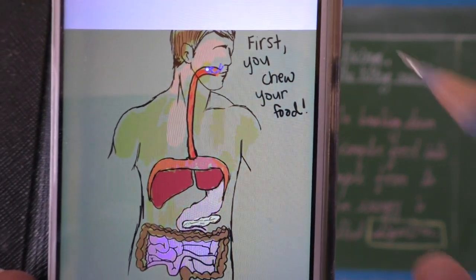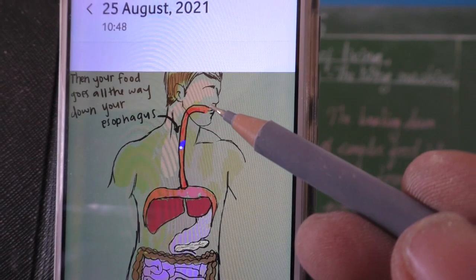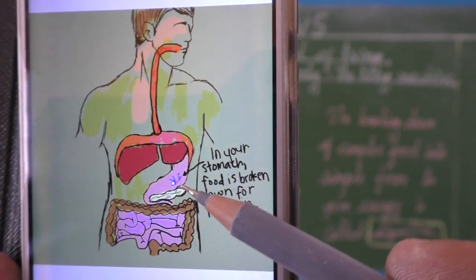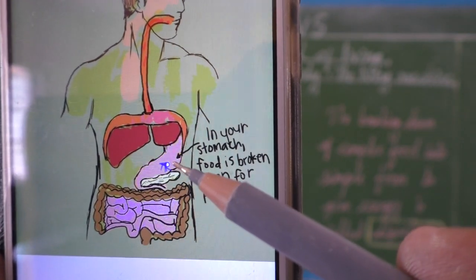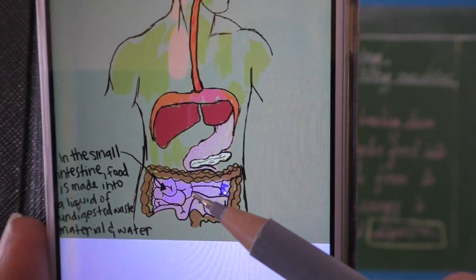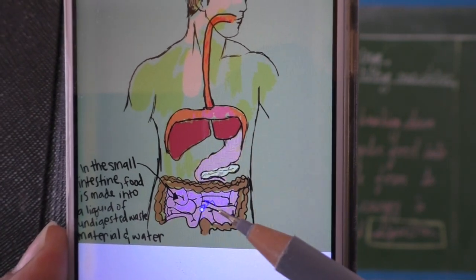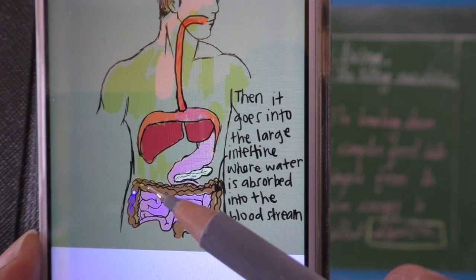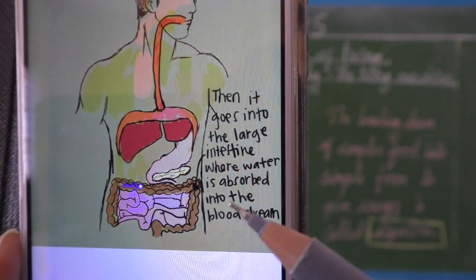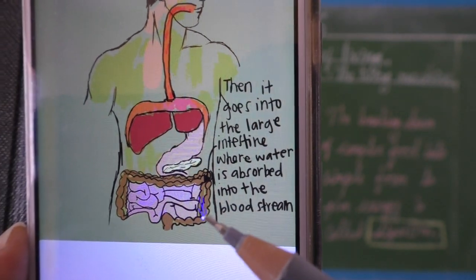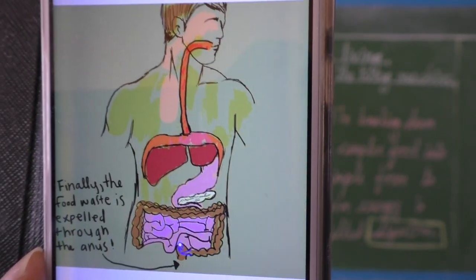Look here, children. The food passes from the mouth, we are chewing it, to the esophagus, then it reaches the stomach, and here protein gets digested, then it reaches the small intestine, isn't it? In the small intestine the food digestion is completed. In the large intestine the water is being absorbed, then the waste is removed out.